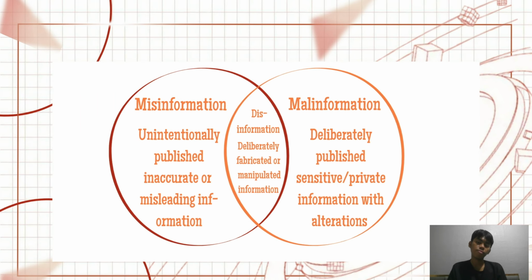Here, when we say misinformation, these are unintentionally published inaccurate or misleading information. Malinformation, on the other hand, is deliberately published sensitive or private information with alterations. And in the middle is disinformation. It's deliberately fabricated or manipulated information.